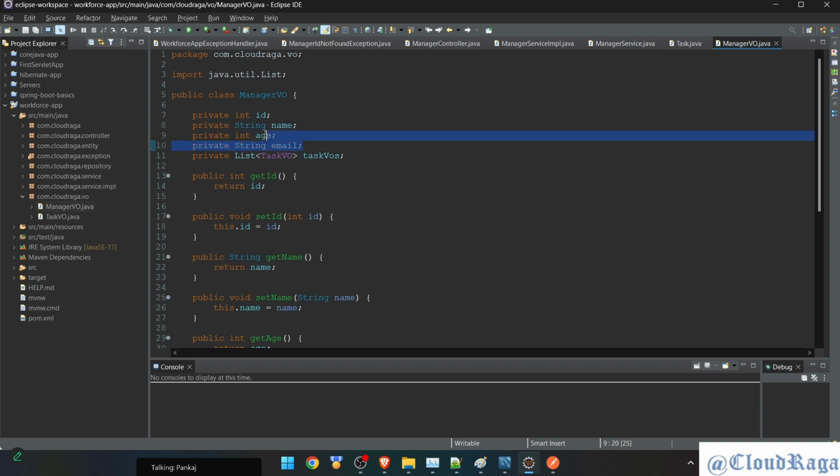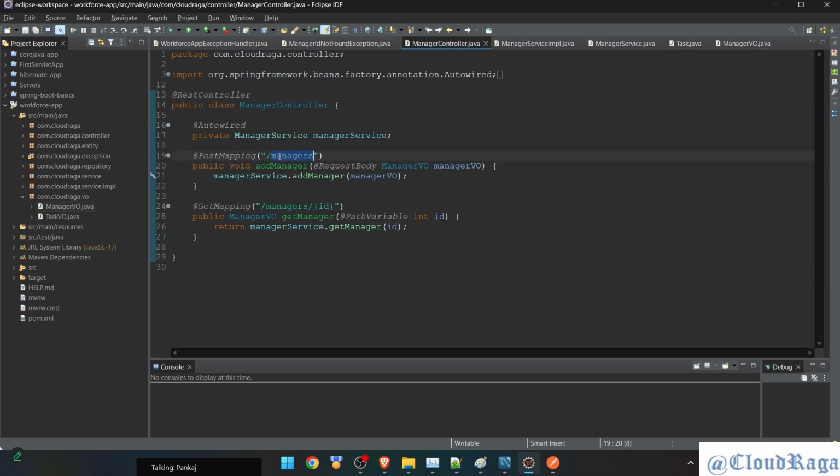In my case, what I used to do, I send all records in the body. So my URL remains, you can say, in a symmetry. So all the endpoints which are used here, it just says manager, except where we are actually fetching the user or manager on the basis of ID. Okay, so this is done.